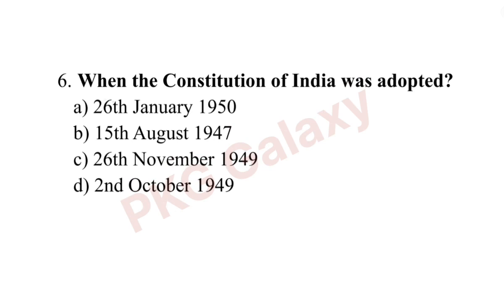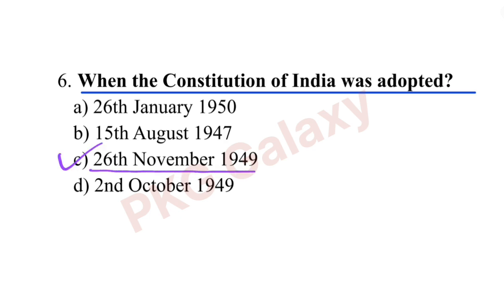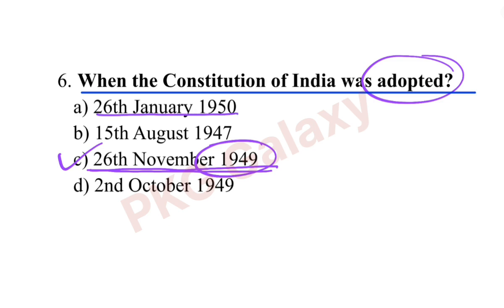When was the Constitution of India adopted? The correct answer is option C, 26th November 1949. So remember, the Constitution of India was adopted on the 26th November 1949 and it came into force on 26th January 1950.